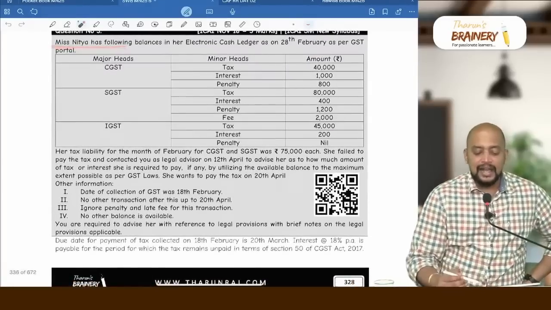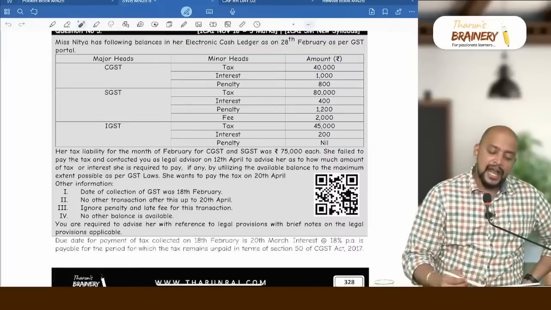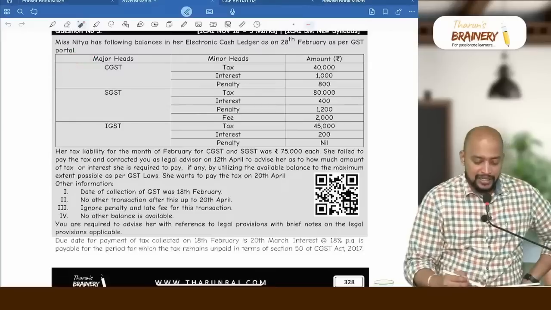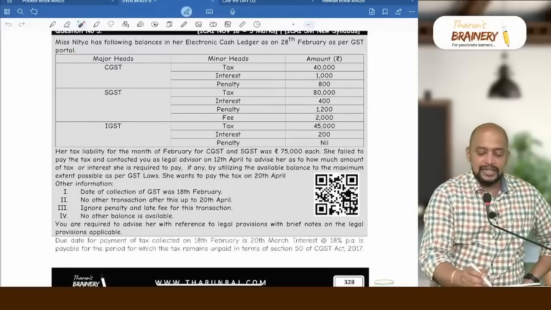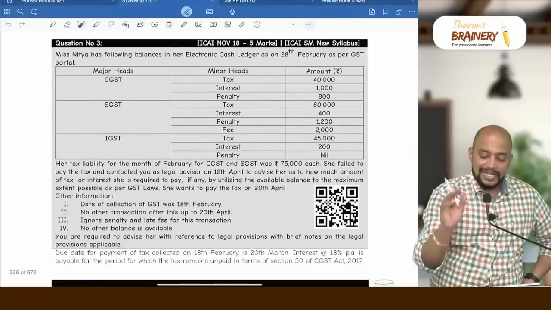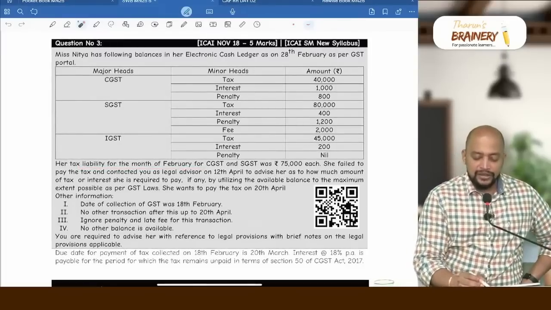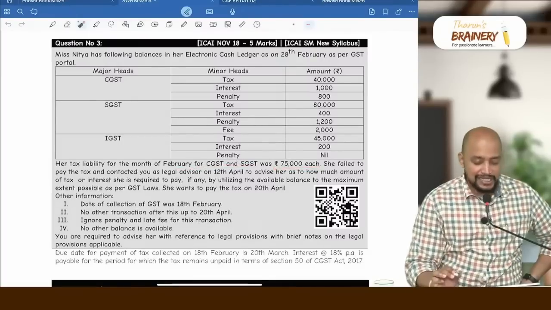Miss Nitya has following balances in her electronic cash ledger as on 28 February as per GST portal. So, CGST, SGST, IGST, this is the balance in the cash ledger as on 28 February. Her tax liability for the month of February for CGST, SGST was 75,000 each.